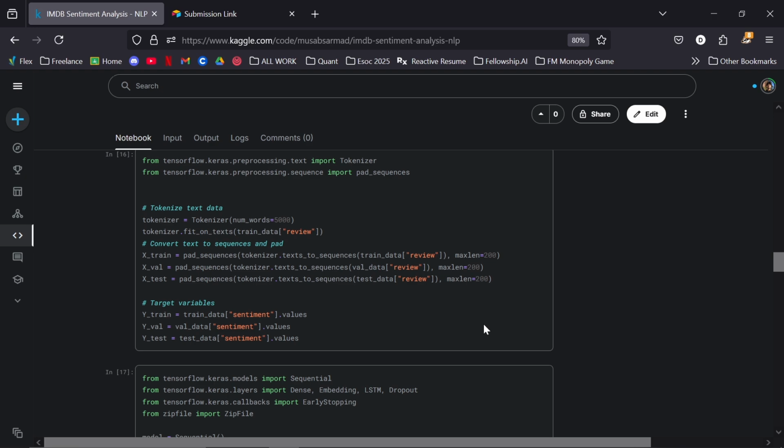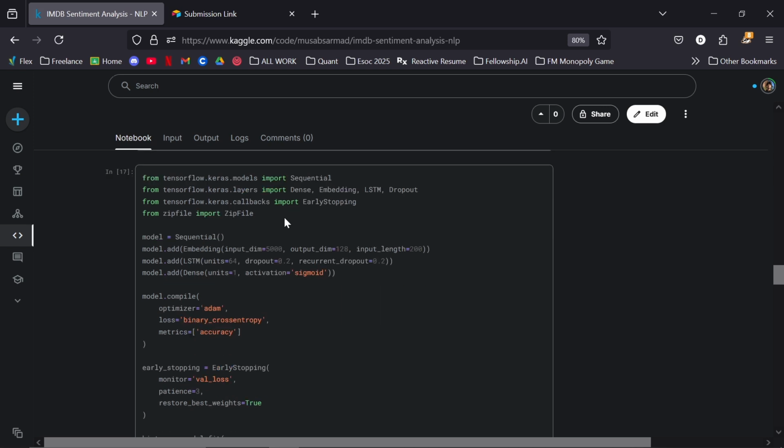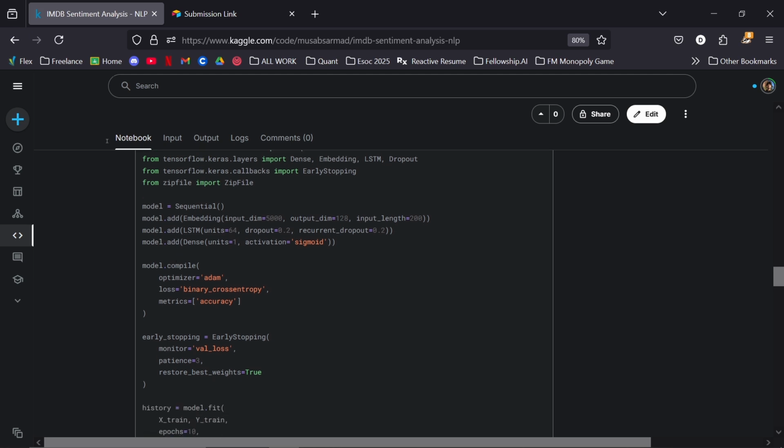And then using TensorFlow, we create a model. We first embed the values and convert them into 128-dimensional vectors with an input length of 200. The model uses an LSTM, a long short-term memory model, with 64 units, and we implement a 0.2 dropout rate, meaning 20% of data is removed recurrently to prevent overfitting, and then overall a single output will be given at the end.